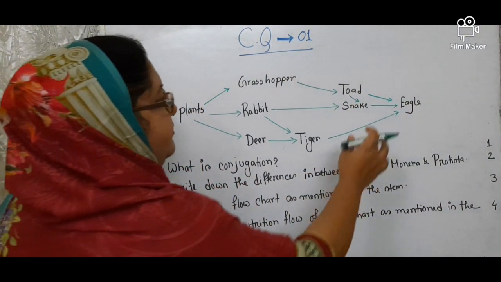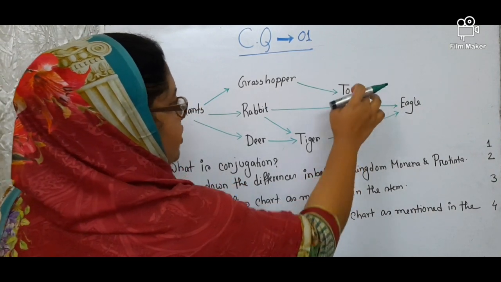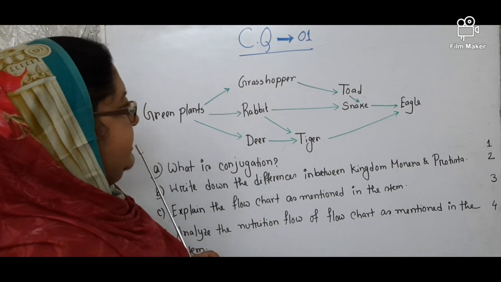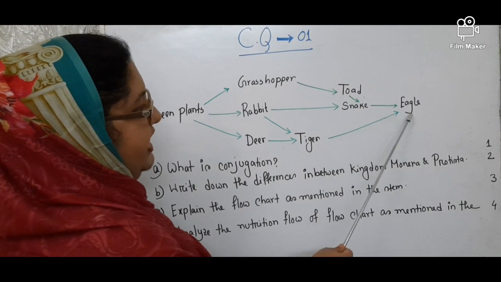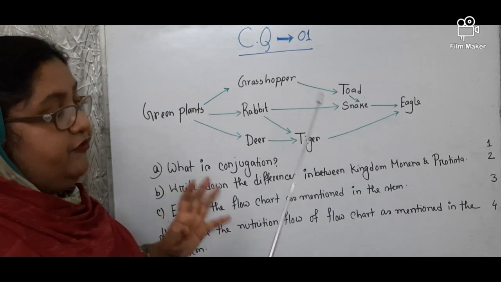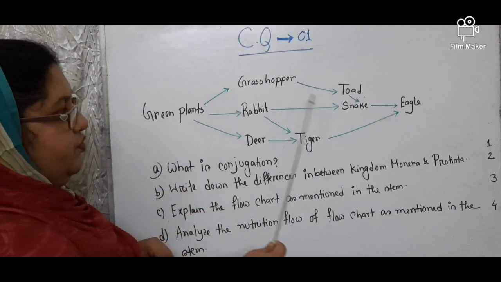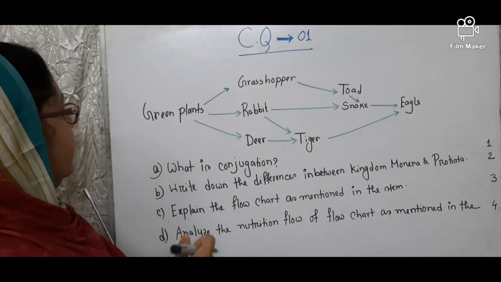Or if it is not given like that, you will explain only one food chain, that is, in this case, green plants, grasshopper, toad, snake and eagle. If you want to explain the food web, then you will first of all write or find out the food chains.